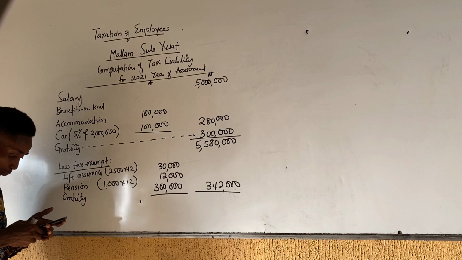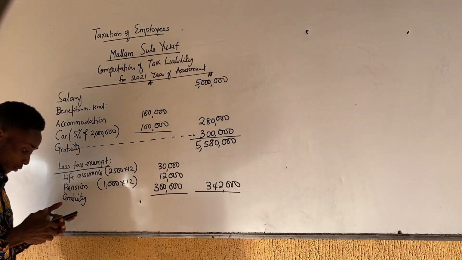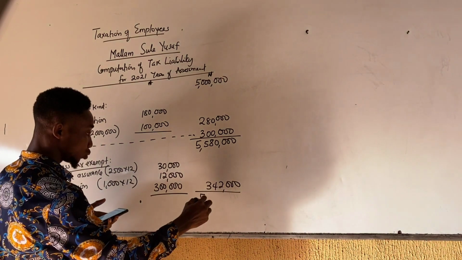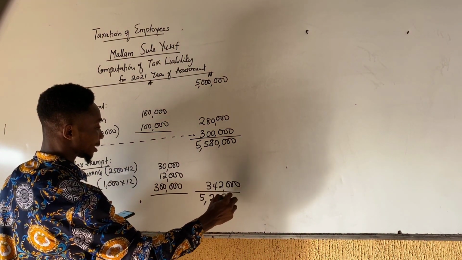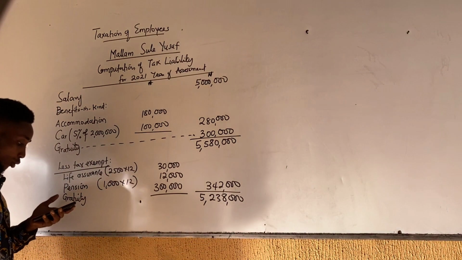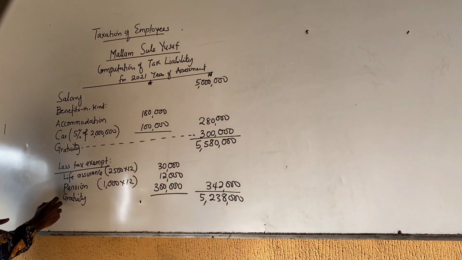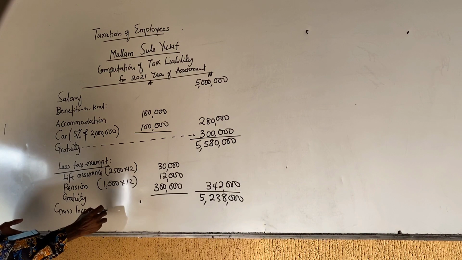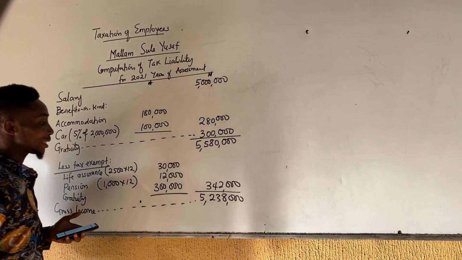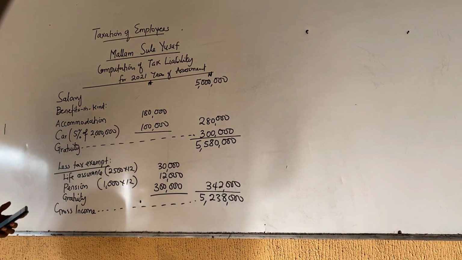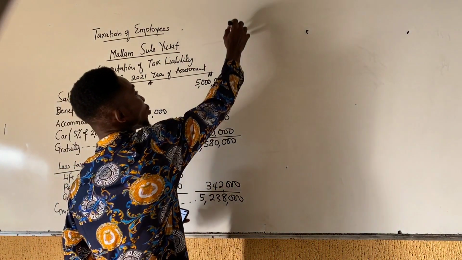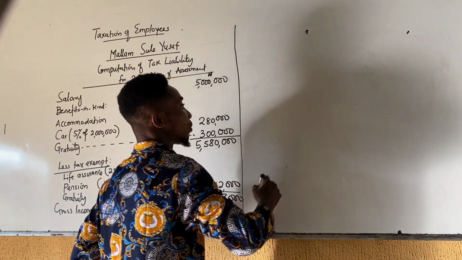So when you subtract from the total, you should have 5,238,000. This becomes our gross income. The next thing we are to deduct is the consolidated relief allowance.